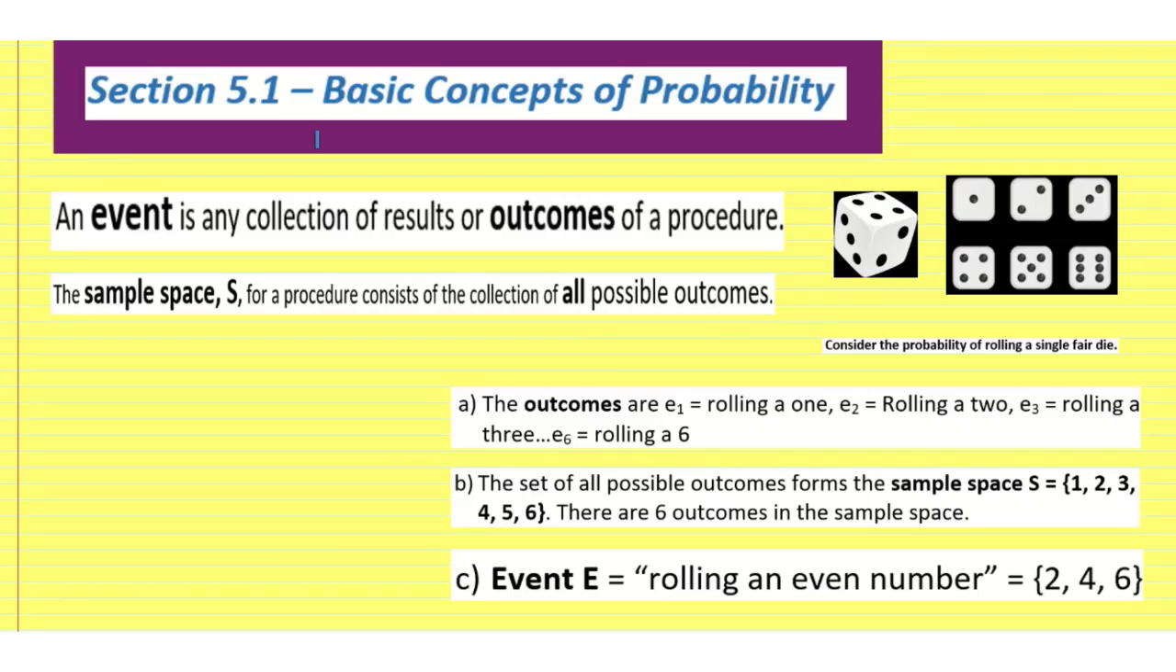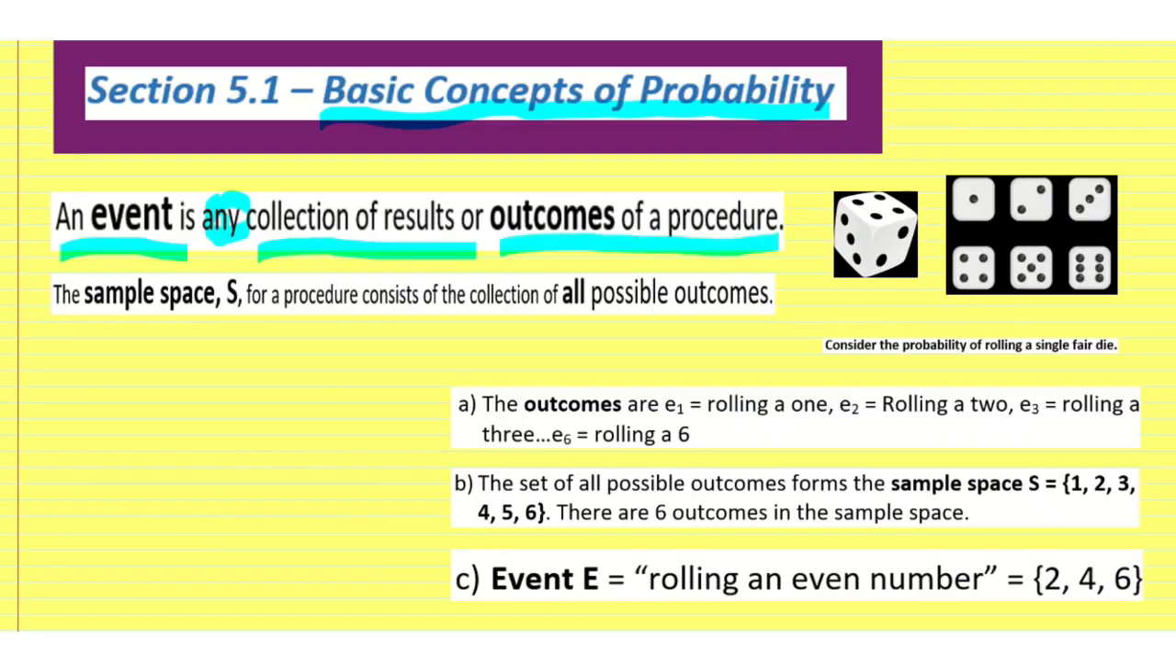Hello, this is Charlene. In this video, we're going to talk about the basic concepts of probability. Let's read through some of this material and then we're going to go back and talk about it more in depth. An event is any collection of results or outcomes of a procedure. The sample space S for a procedure consists of the collection of all the possible outcomes.